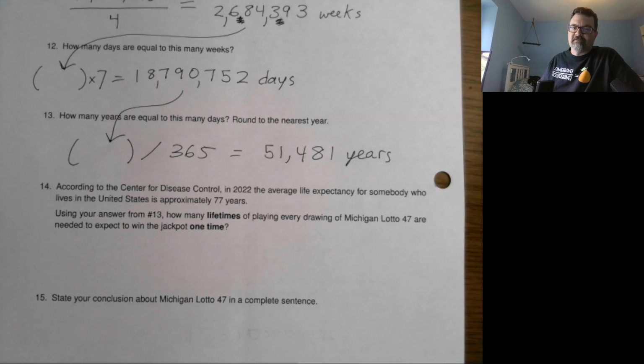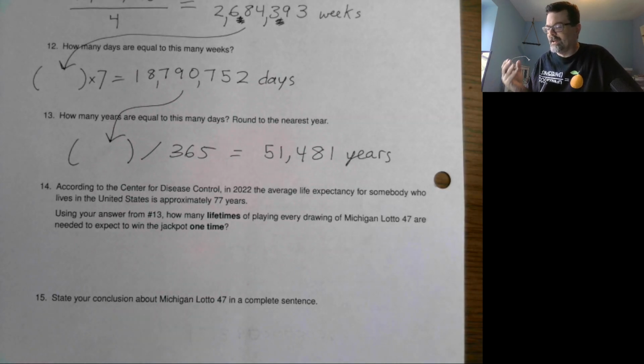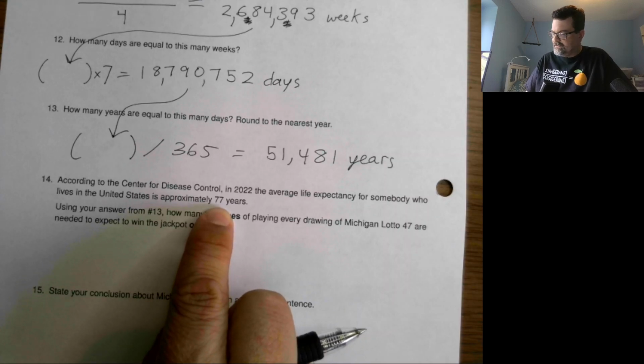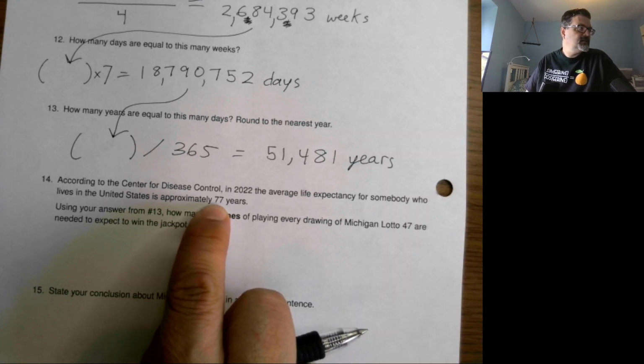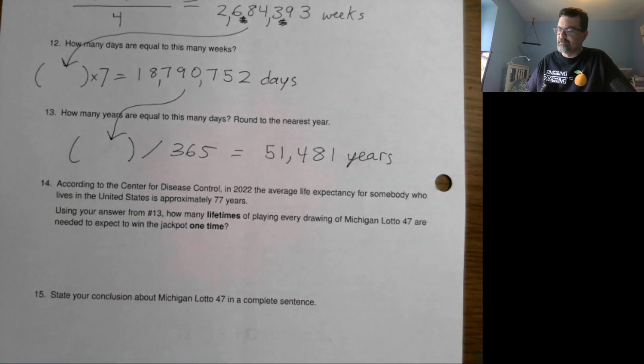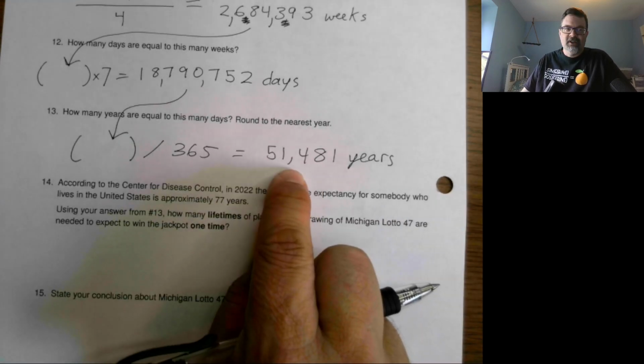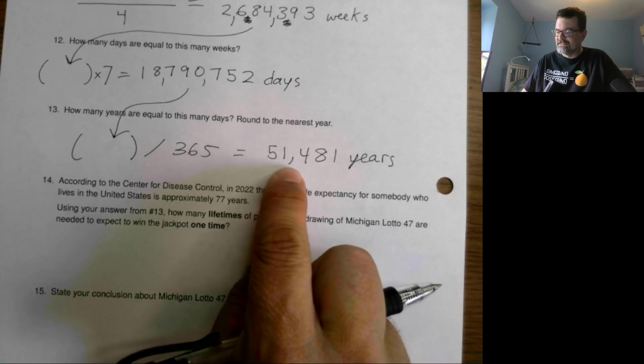All right, one more conversion to try and get a handle on how small this number is, how unlikely it is that you're going to win this lotto. Average life expectancy for someone in the United States was recently computed to be 77 years. So if a single lifetime is 77 years, how many lifetimes is this?